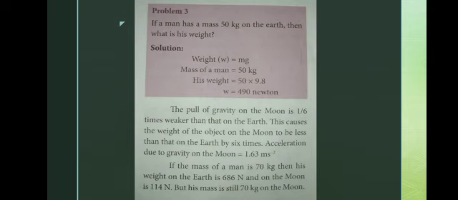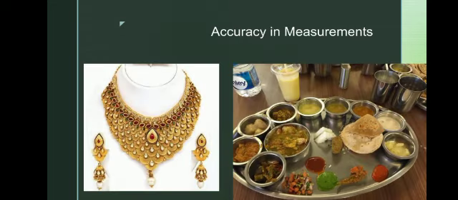Actually we say my weight, but it is really your mass. Originally, to calculate weight, we can measure it only as mass into gravity.